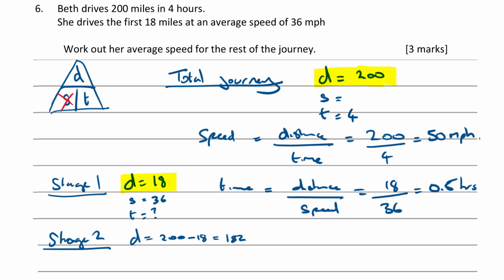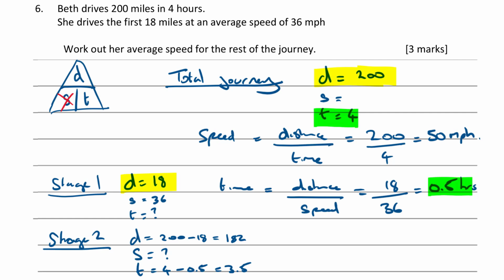Do we know the speed? No, that's what we're trying to find. Do we know the time? Well, we know that the time for the whole journey was 4 hours. We've just calculated the time for stage 1 to be half an hour. So that leaves us with 4 subtract half an hour, which is 3.5 hours for the second stage of the journey.